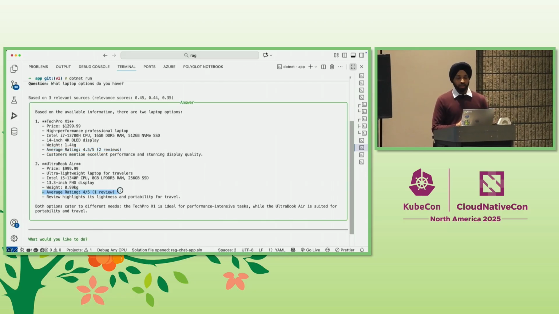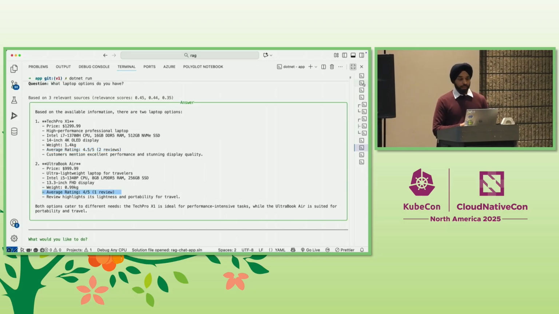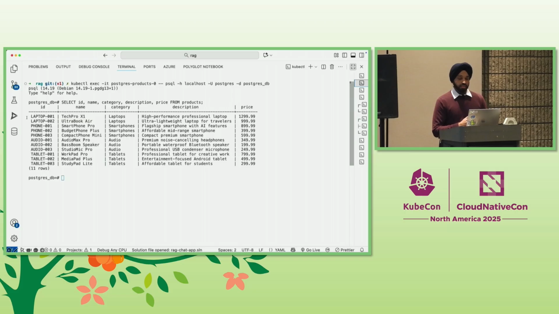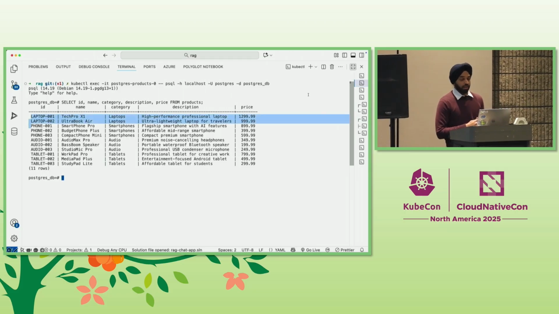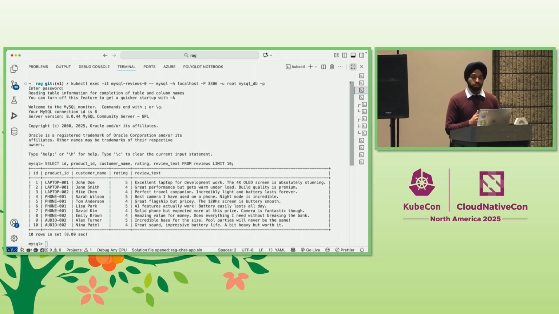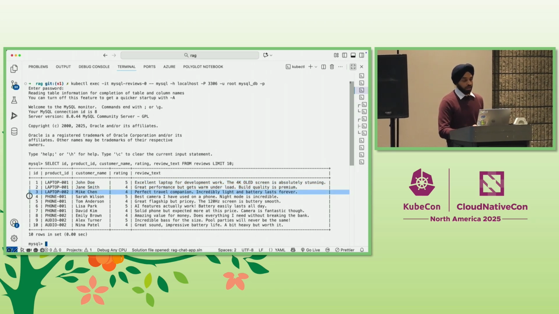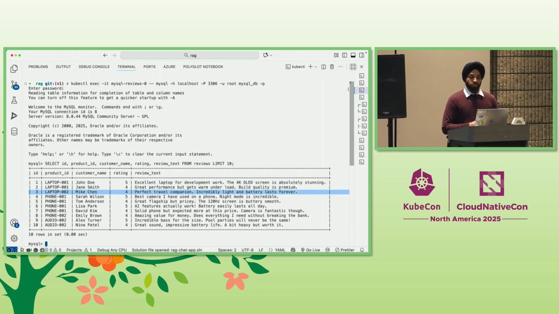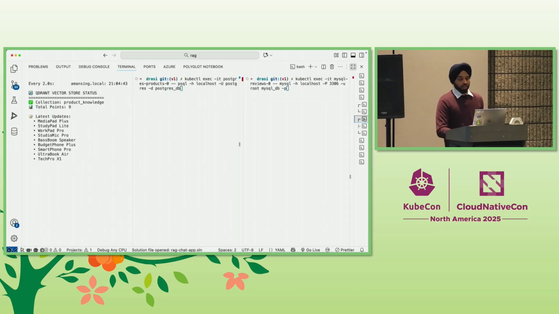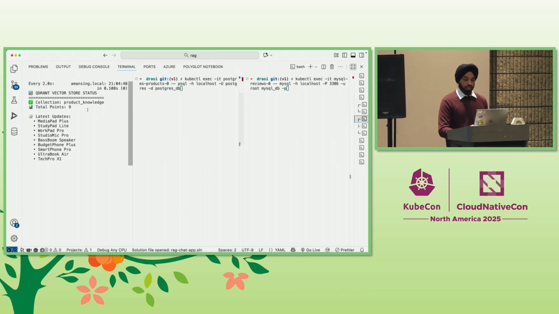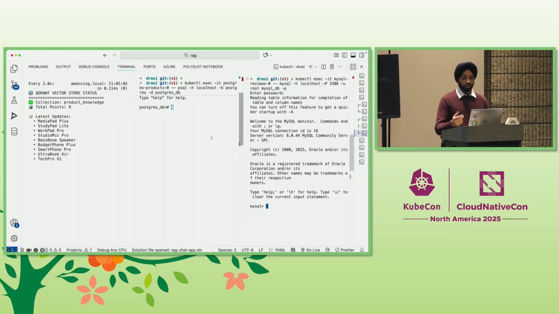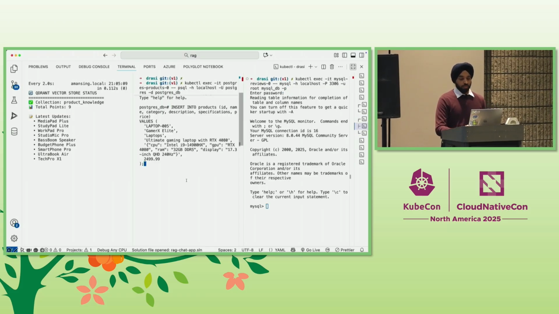Now, if we look back in our Postgres database, we can see that it has the very same 2 laptops. And in the reviews table, we can confirm that the first laptop indeed had 2 reviews and the second one had only 1. So how about some updates? Let's try some updates. Now, on the left side of the screen, we are watching the vector store collection, which has 9 data points. Now, if I connect to the databases and add a new laptop in the Postgres database and add a couple of reviews for that, we should be able to see the collection get updated immediately.